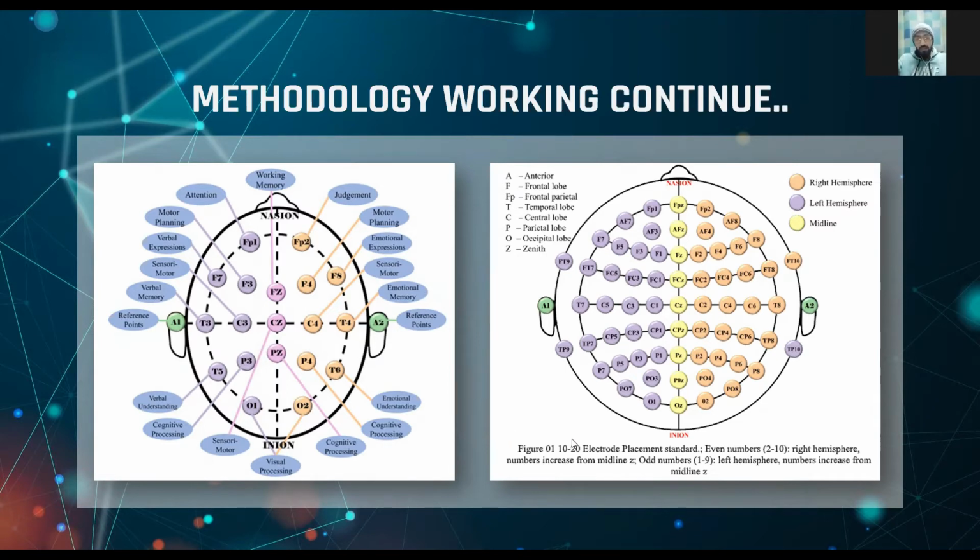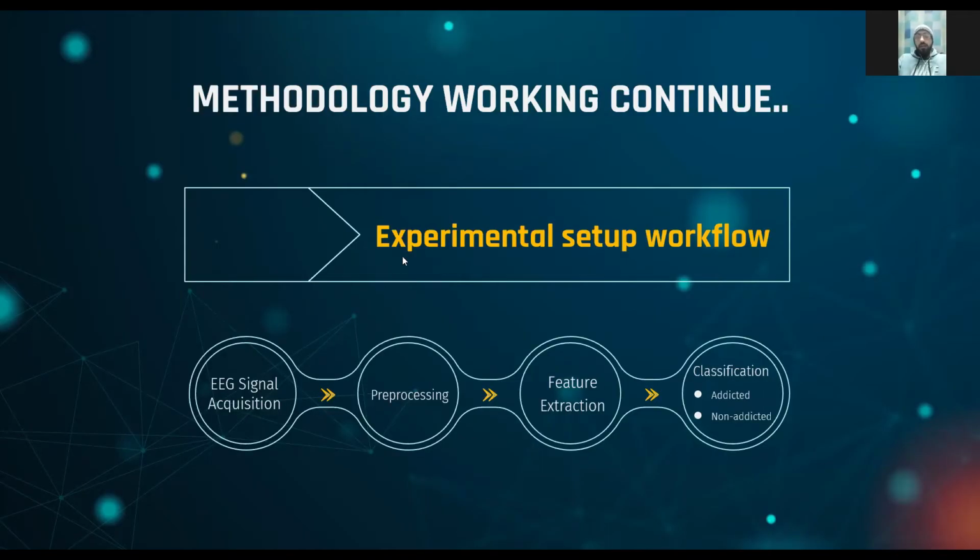Here you can see the O1 and O2 are two different channels that are used for the visual processing task. Now here comes the experimental setup workflow, how we did our project. First, we get the EEG data using the OpenBCI headset. Then we pre-process the data using the DWT formula in MATLAB. Then we extract the features of different bands: alpha, beta, gamma, and delta.